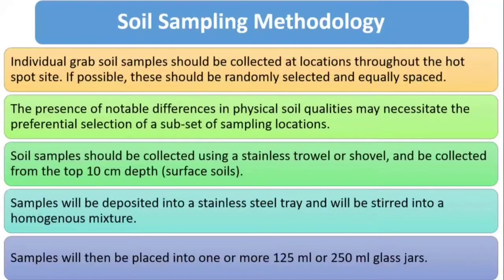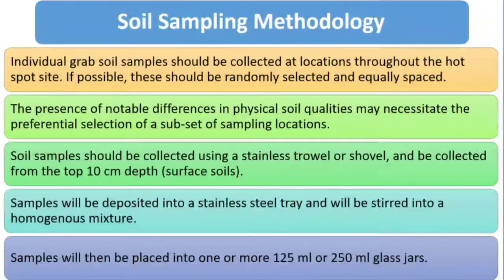Then how we will do this soil sampling methodology. Individual grab soil samples should be collected at locations throughout the hotspot site. If possible, these should be randomly selected and equally spaced. Then the presence of notable differences in physical soil qualities may necessitate the preferential selection of a subset of sampling locations.